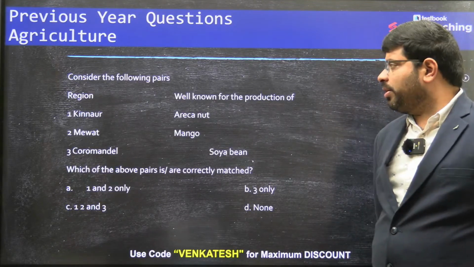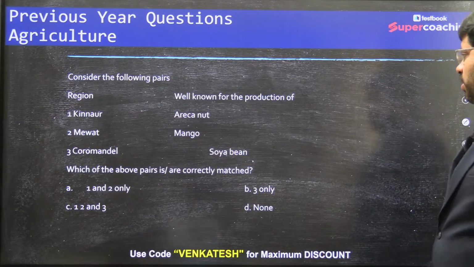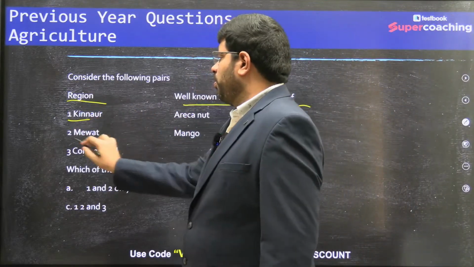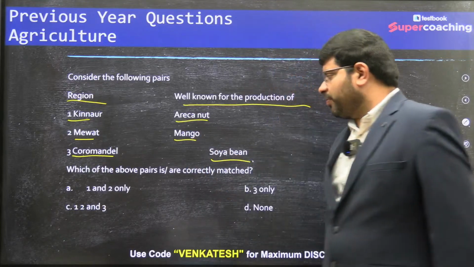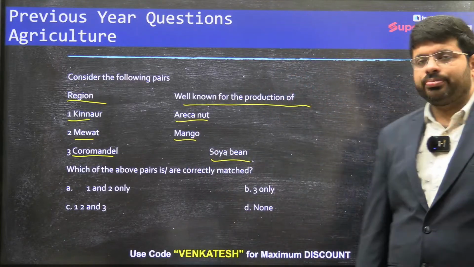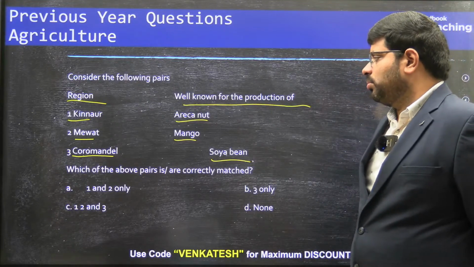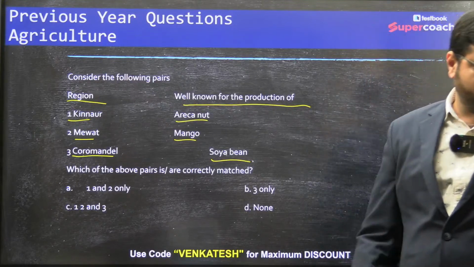Now you see here, region which is known for... Consider the following pairs. Region well known for the production of: Kinnor, Mewat, Coromandel, Erkanet, mango, soybean. Which of the above are correctly matched? Try to see it. Which of the following are correctly matched? What is the right answer?